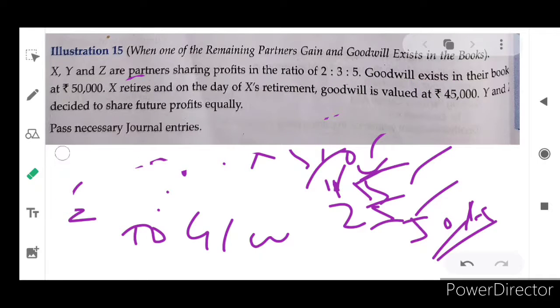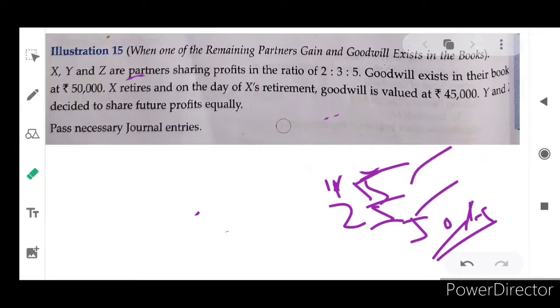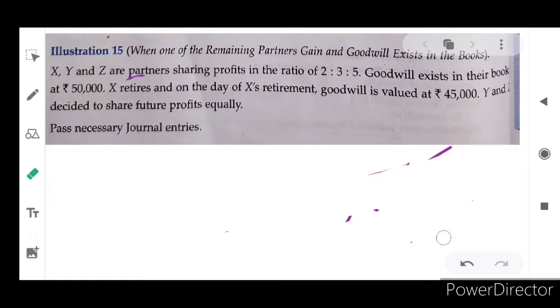Now the existing book goodwill is written off by all the partners. Then the second entry is that the gaining partner's capital account will be debited to the retiring partner. Who is the gaining partner here? We don't know, so we have to calculate the gaining ratio.